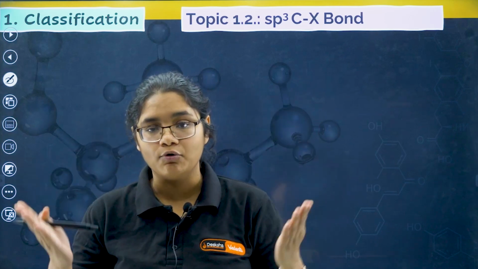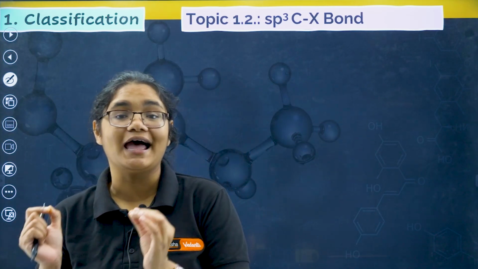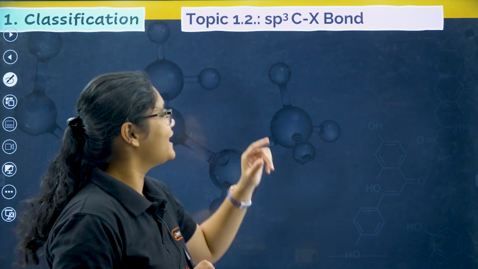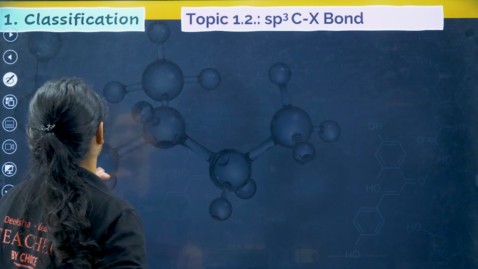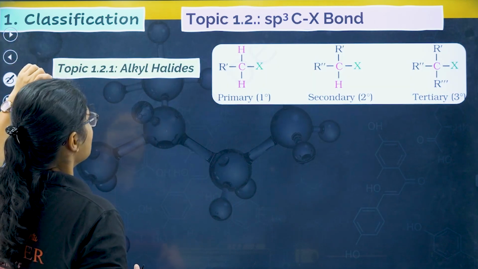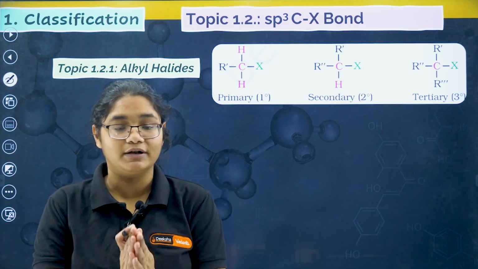Now if all the 4 bonds of the carbon are single bonds, then we call it an sp3 hybridized carbon. In an sp3 hybridized carbon, we can have primary, secondary and tertiary, and this is very important to understand.